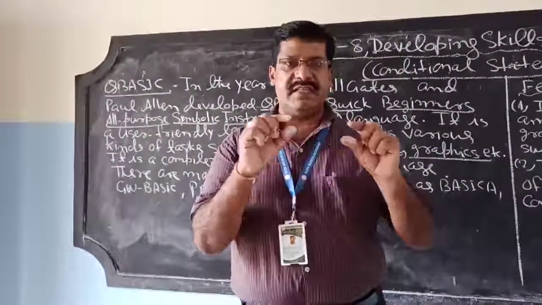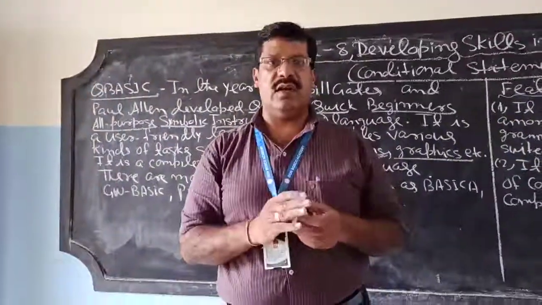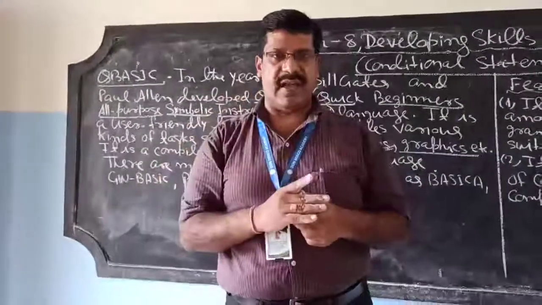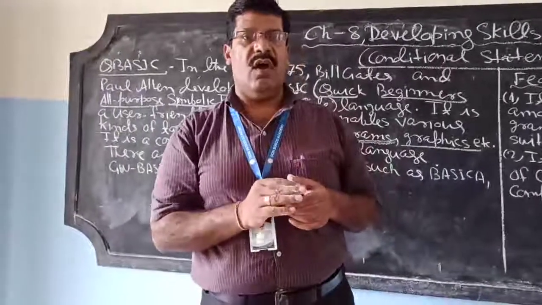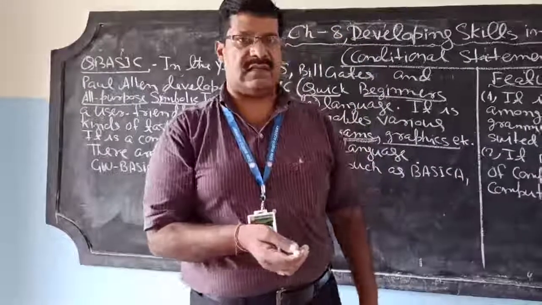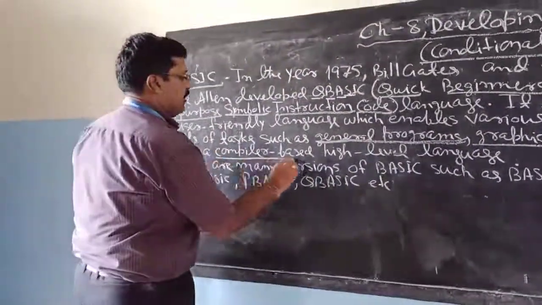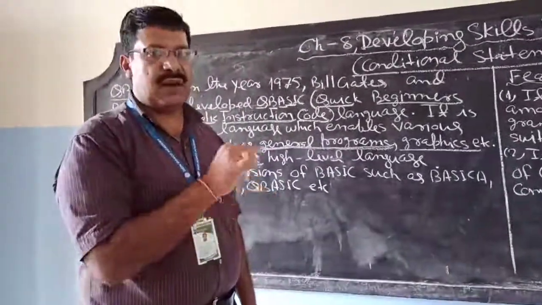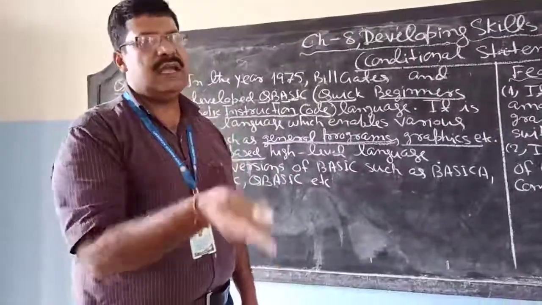An interpreter reads each and every line of the program and, if it is error free, converts it into machine language. A compiler reads the whole program at a time and, if it is error free, converts it into machine code; if it has errors, a list of errors is displayed at last. So QBasic is compiler based: the translator used converts our high level language program into machine level language.